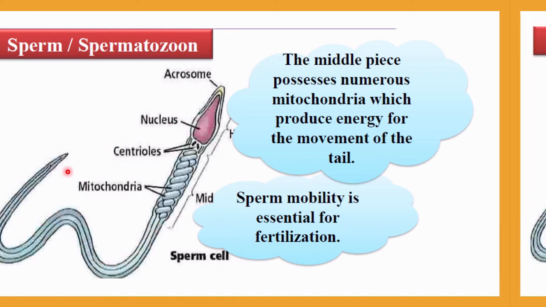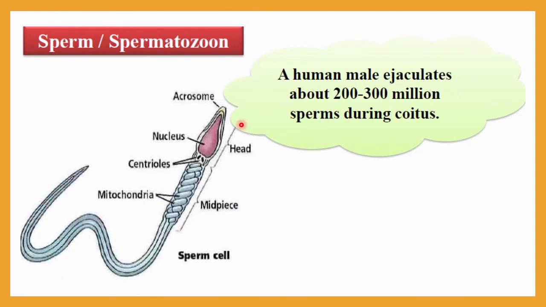A human male ejaculates about 200 to 300 million sperms during one coitus. So during each sexual intercourse, a human male will ejaculate about 200 to 300 million sperms.